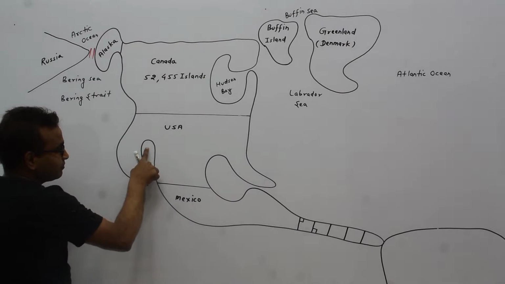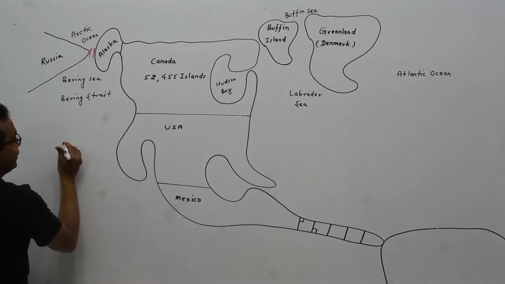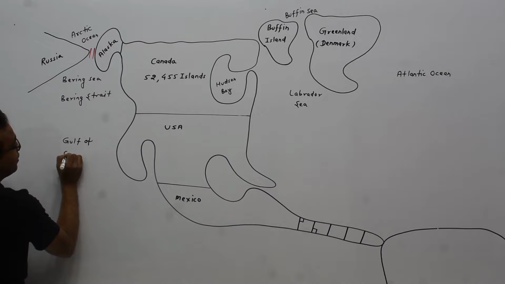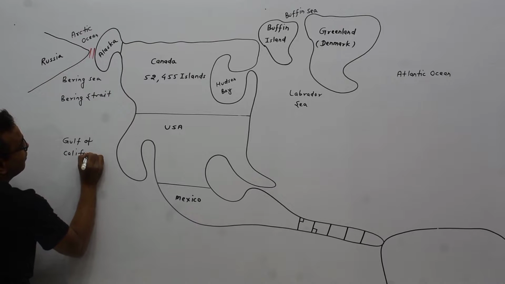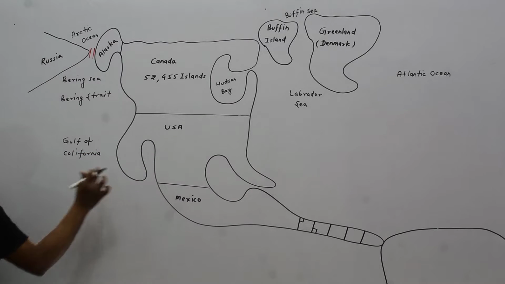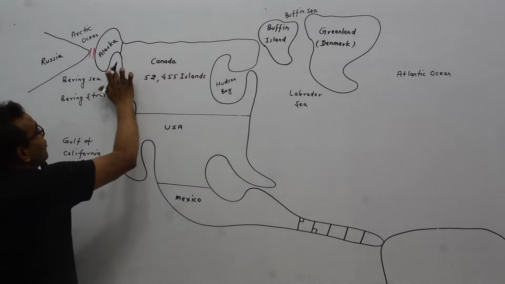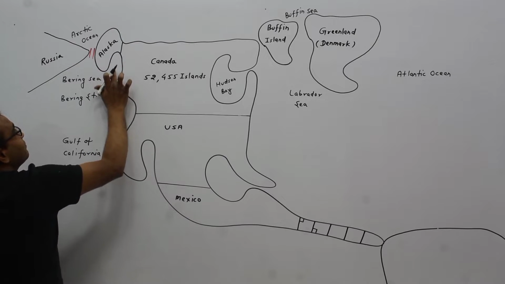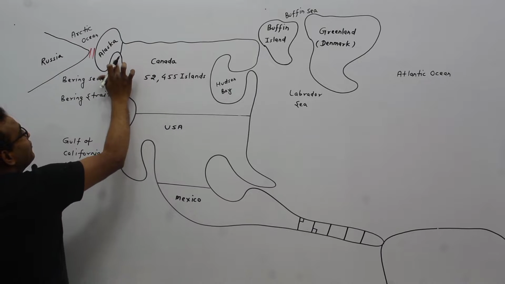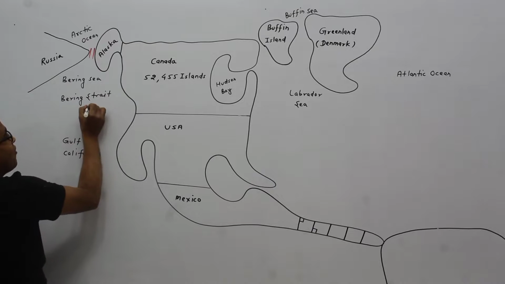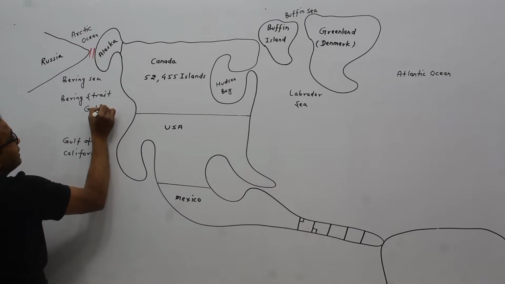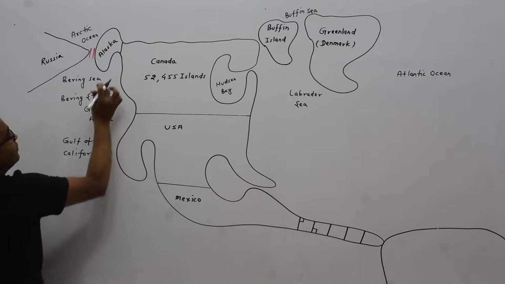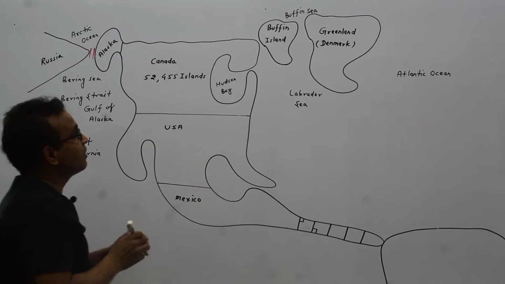And this is Gulf of California. This water space, this gulf is known as Alaska Gulf, or you can say Gulf of Alaska. This is Gulf of Alaska.